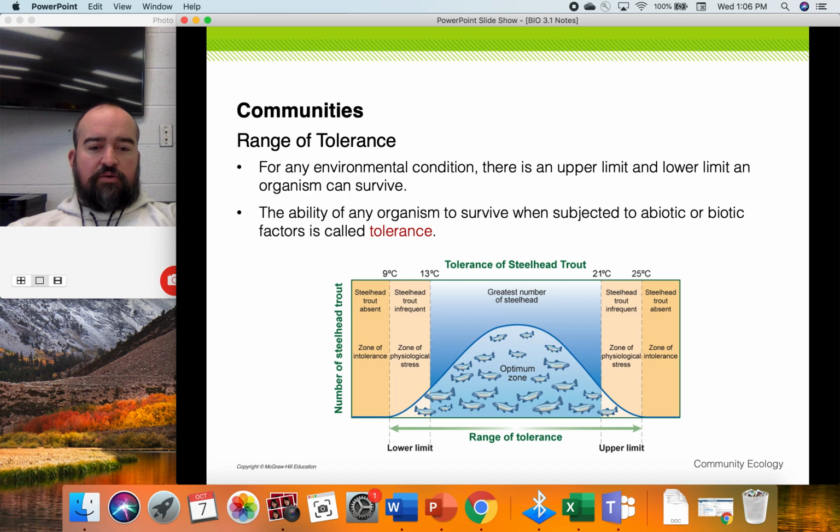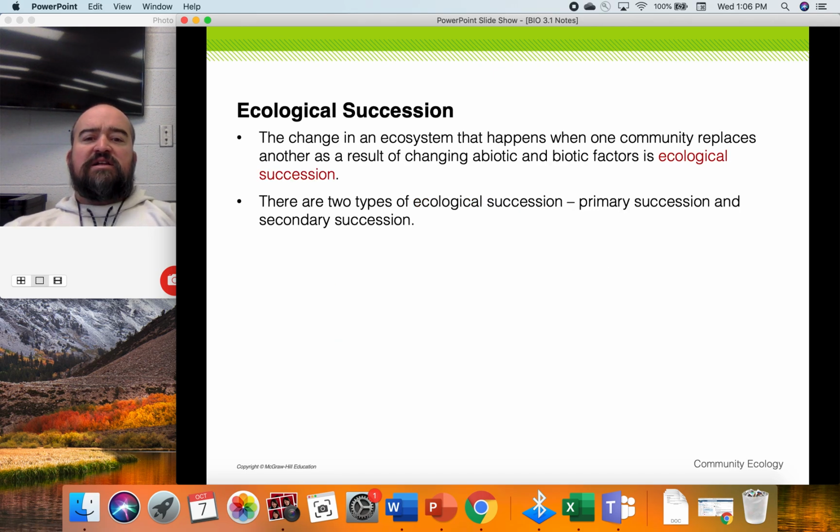So the range of tolerance is where they are present, from the low end all the way through the high end of temperature. And that's just one condition. This graph could be used for all sorts of different conditions we just talked about. Ecological succession is the change that happens in a community or an ecosystem over time. They're constantly changing, and when the abiotic and biotic factors change, sometimes dramatically, it can really change the species that are present in that community or ecosystem.